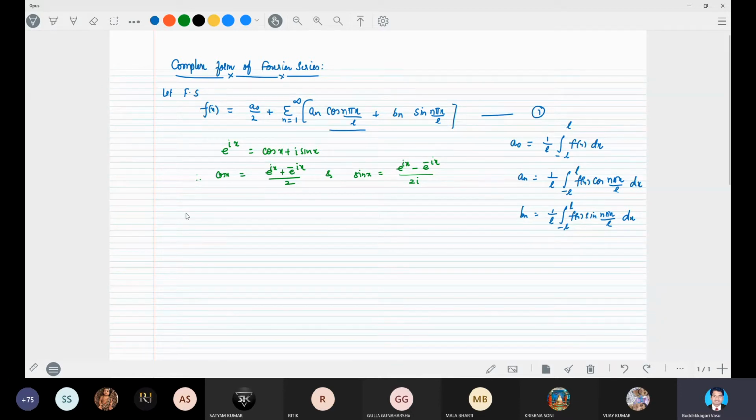If we write it that way, we can simplify the equation from 1. Using the above, from 1 we get f(x) is equal to c naught plus sigma n equal to 1 to infinity cn e power i n pi x by L plus c minus n e power minus i n pi x by L,